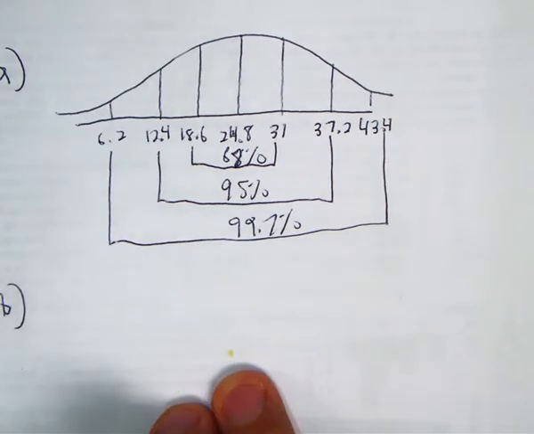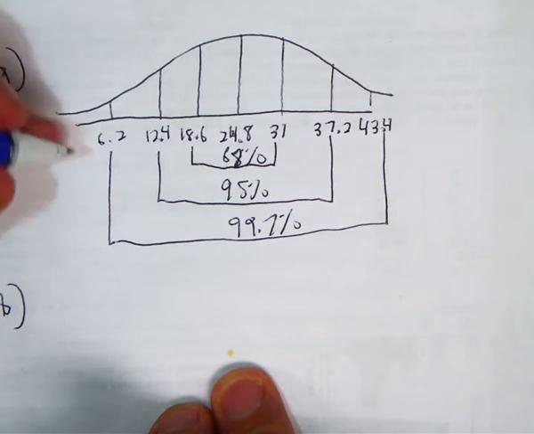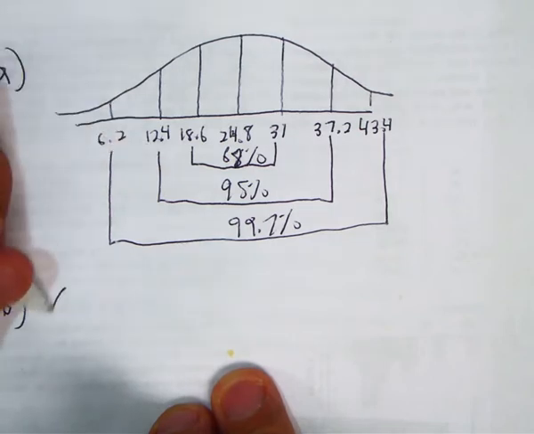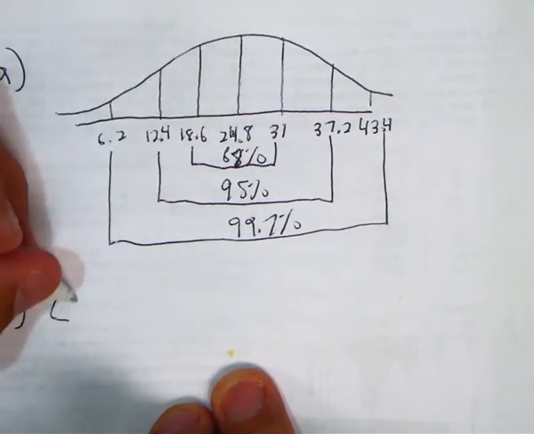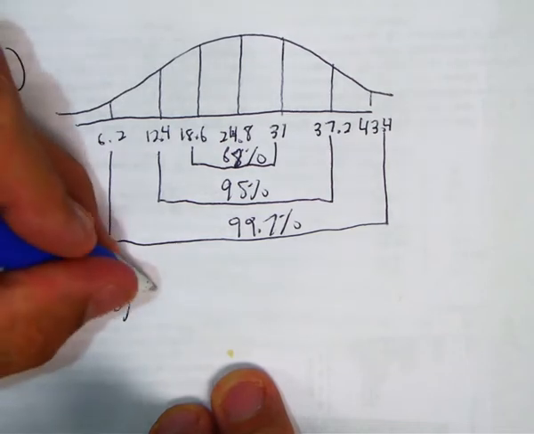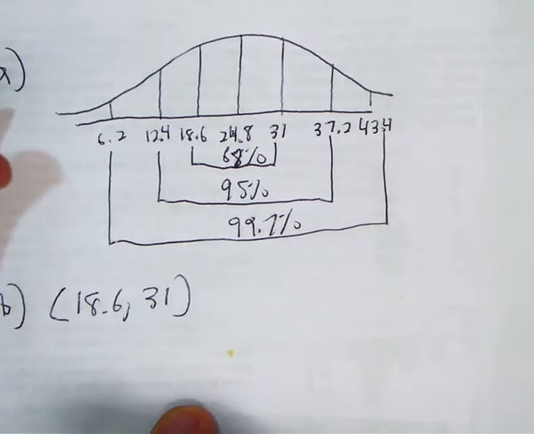Question D, what would be the interval we'd expect 68% of cars to go? We'd expect 68% of the cars to be in this interval, so from 18.6 to 31 miles per gallon.